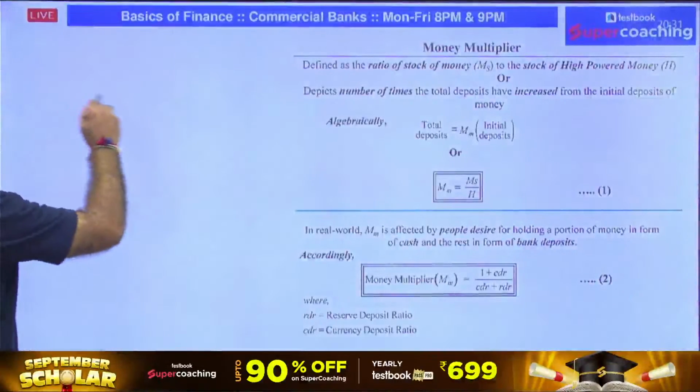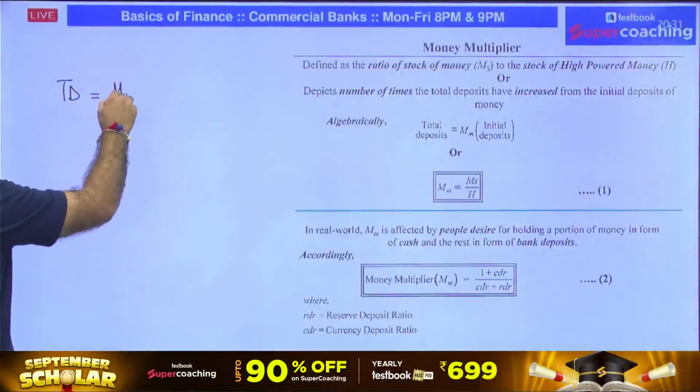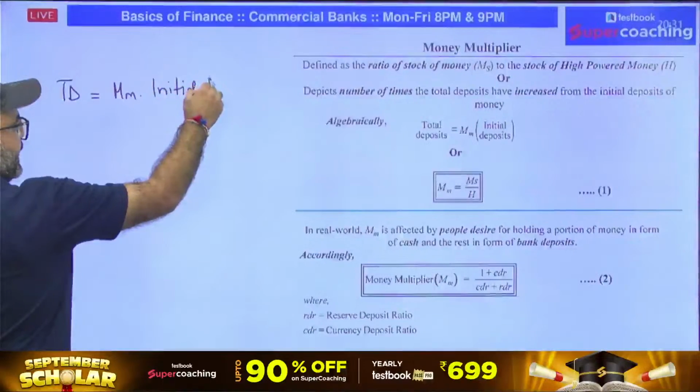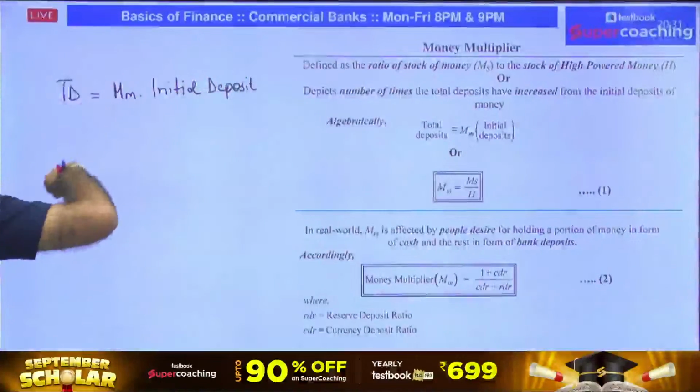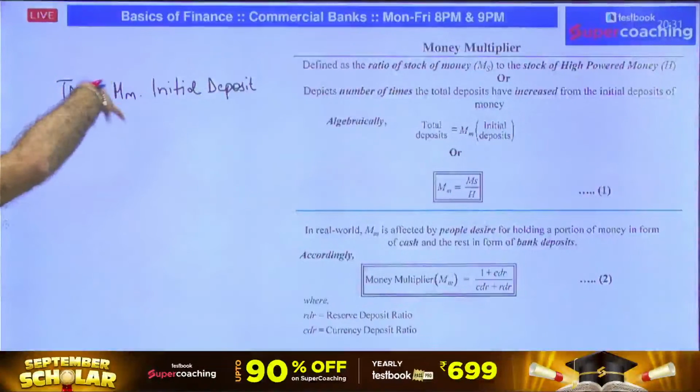So total deposit is equal to what? It is the money multiplier into the initial deposit. As per our example, the initial deposit was what? 1000 rupees. If the money multiplier is 10 times, it will become 10 times the initial deposit. If it is 5 times, it will become 5 times.